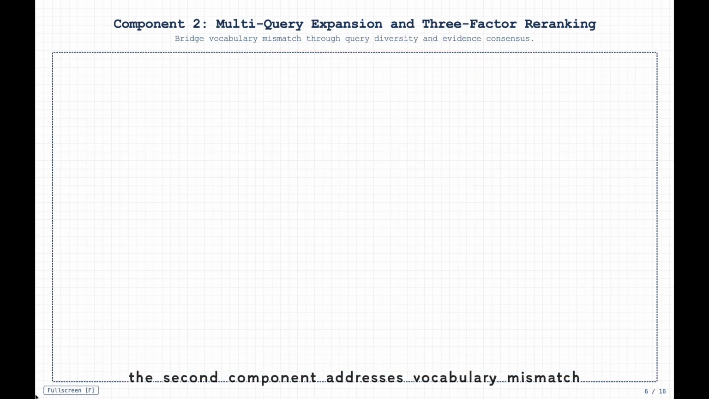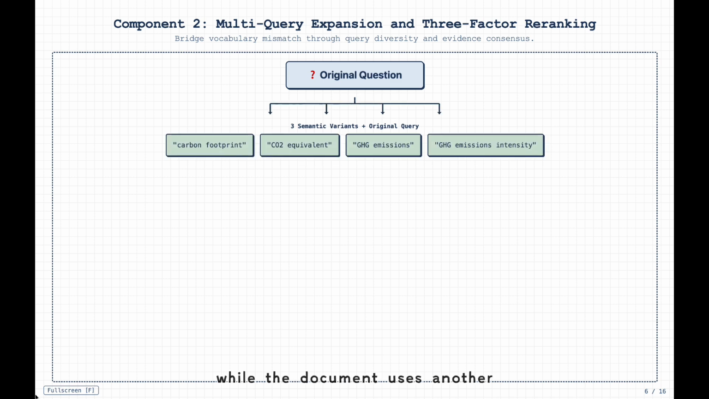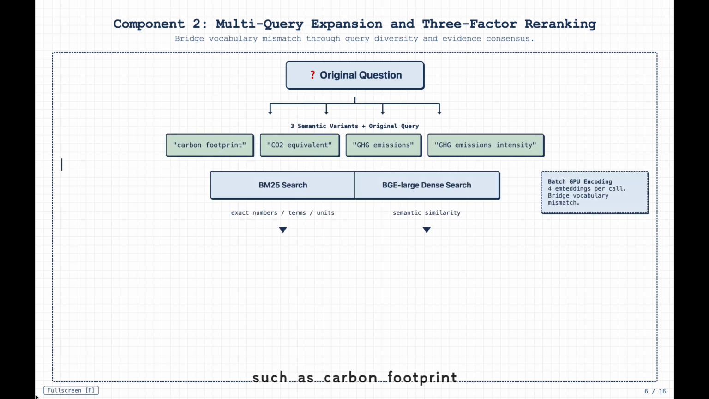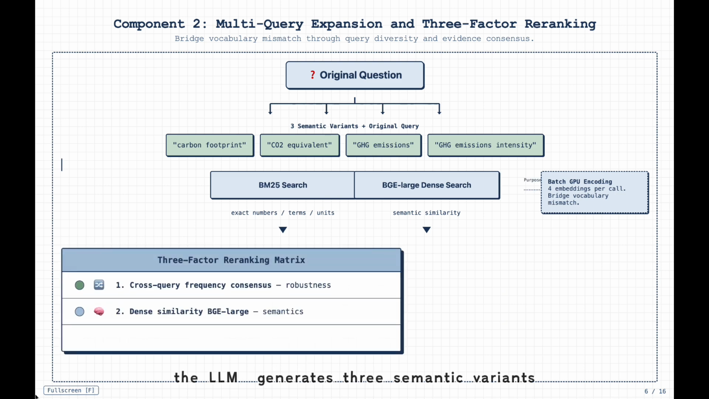The second component addresses vocabulary mismatch. A question may use one term, while the document uses another, such as carbon footprint, CO2 equivalent, or GHG emissions. To improve coverage, the LLM generates 3 semantic variants plus the original question. Candidates are then re-ranked by frequency, dense similarity, and BM25 score.